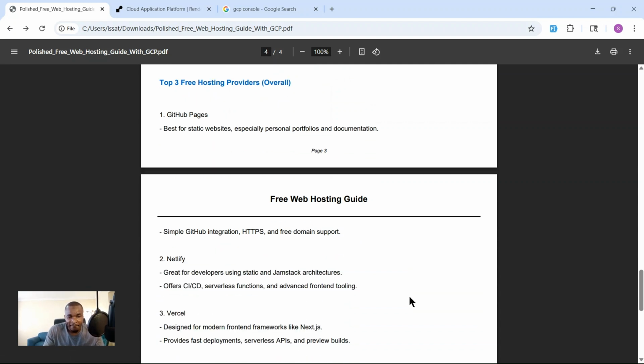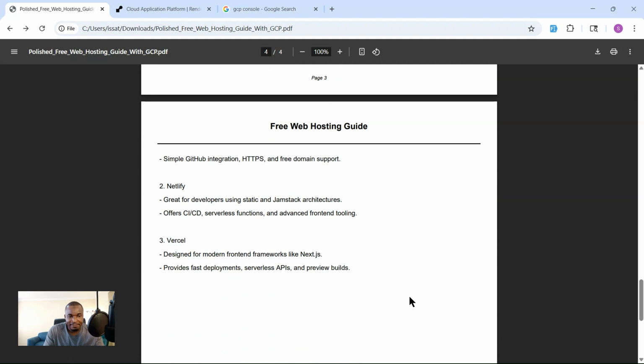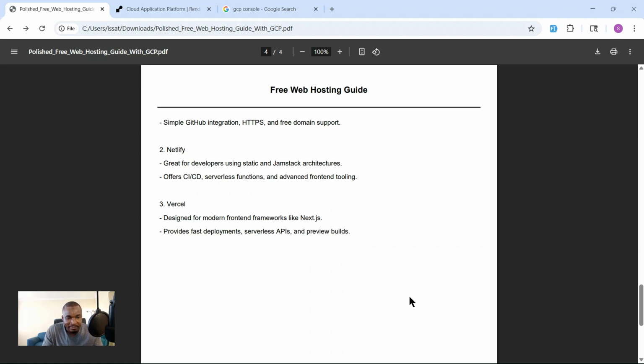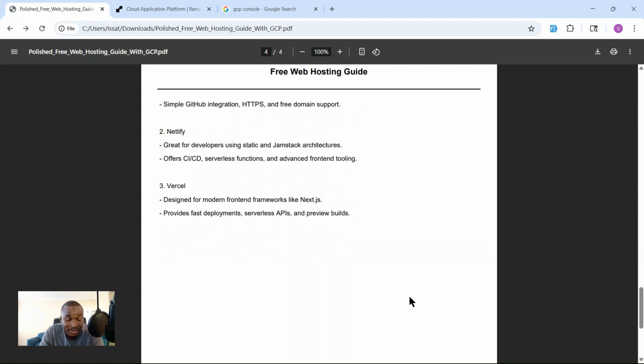We got also Netlify, so we can also use this. You can use this for development, static sites, Jamstack, stuff like that. We also have Vercel. Vercel, we can also use it.